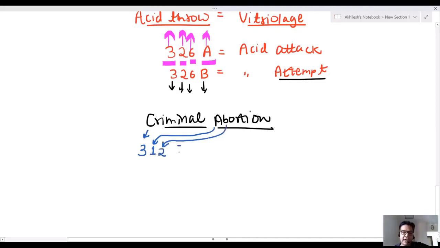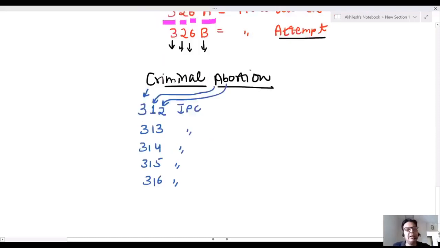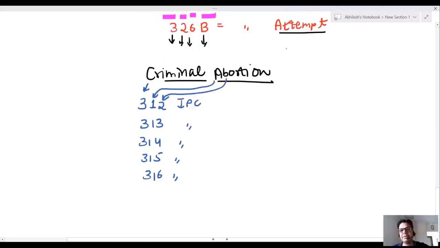So criminal abortion IPC starts with 312. After 312, 313, 314, 315, 316. These are IPC sections for criminal abortion.